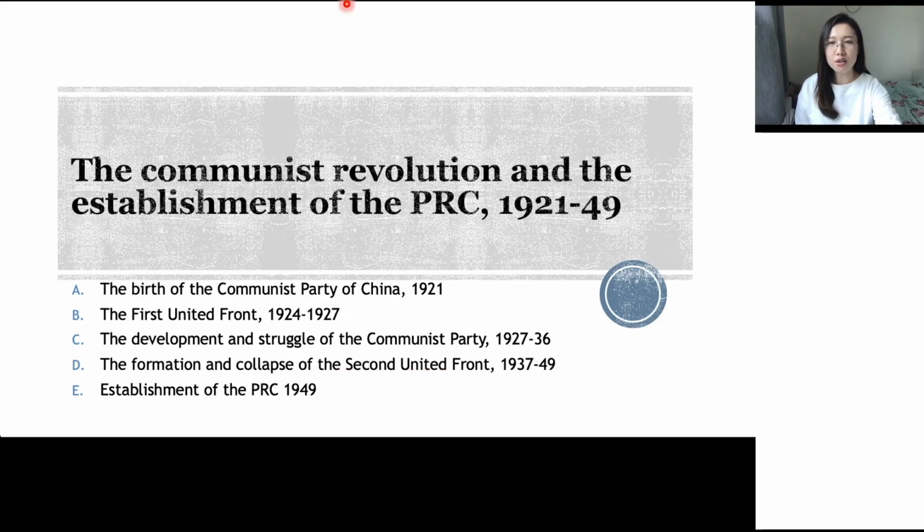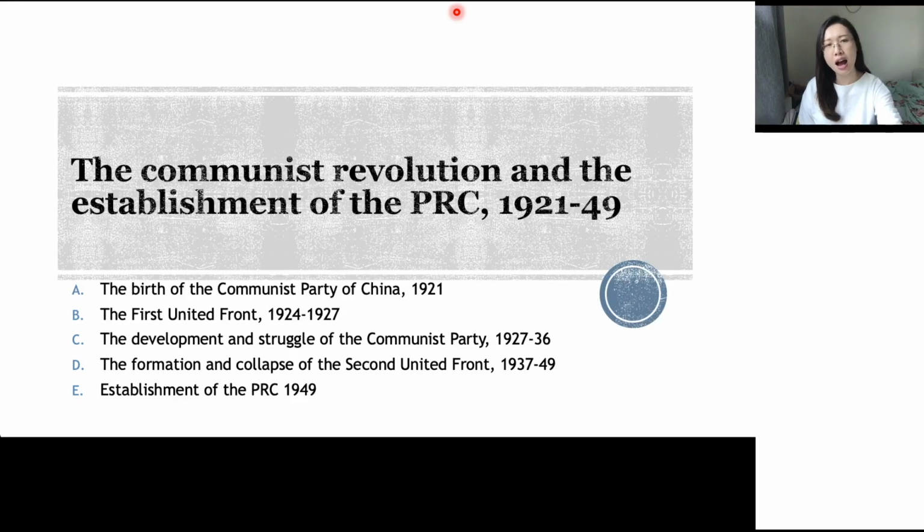So, from all these topics, if you were to set an essay type question for this part, what kind of essay type question will you set? I think the easiest one should be: trace and explain the relationship between Kuomintang and CCP between 1921 to 1949, right? Because all these events, to some extent, included their cooperation or conflicts.